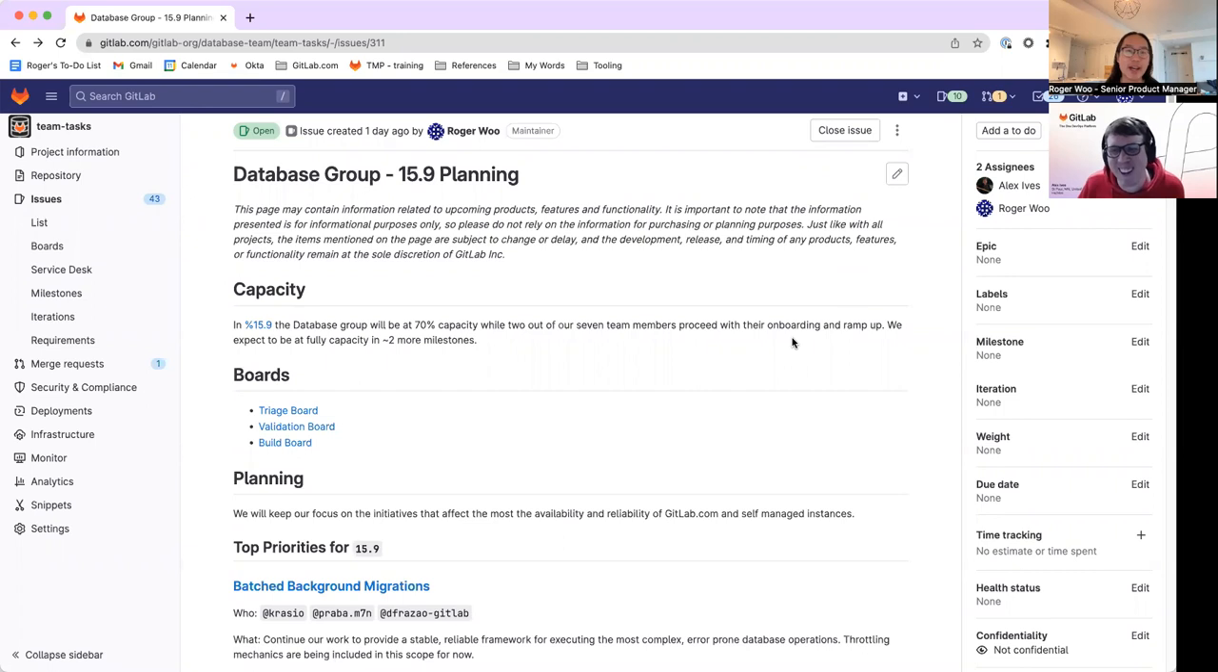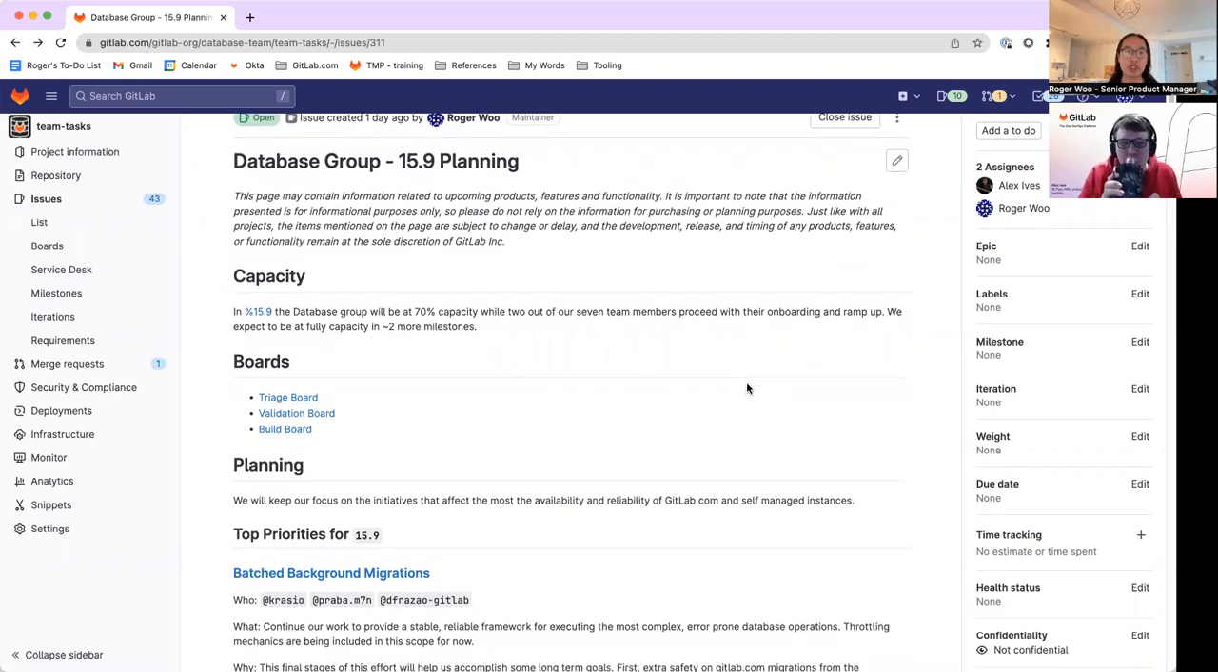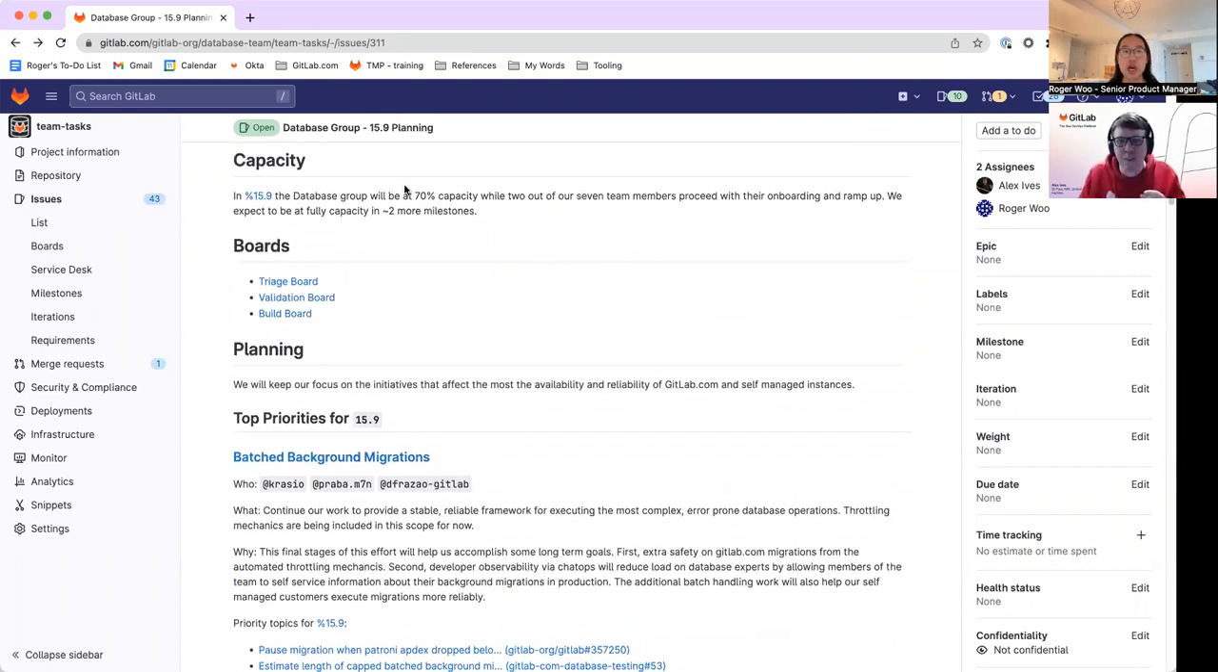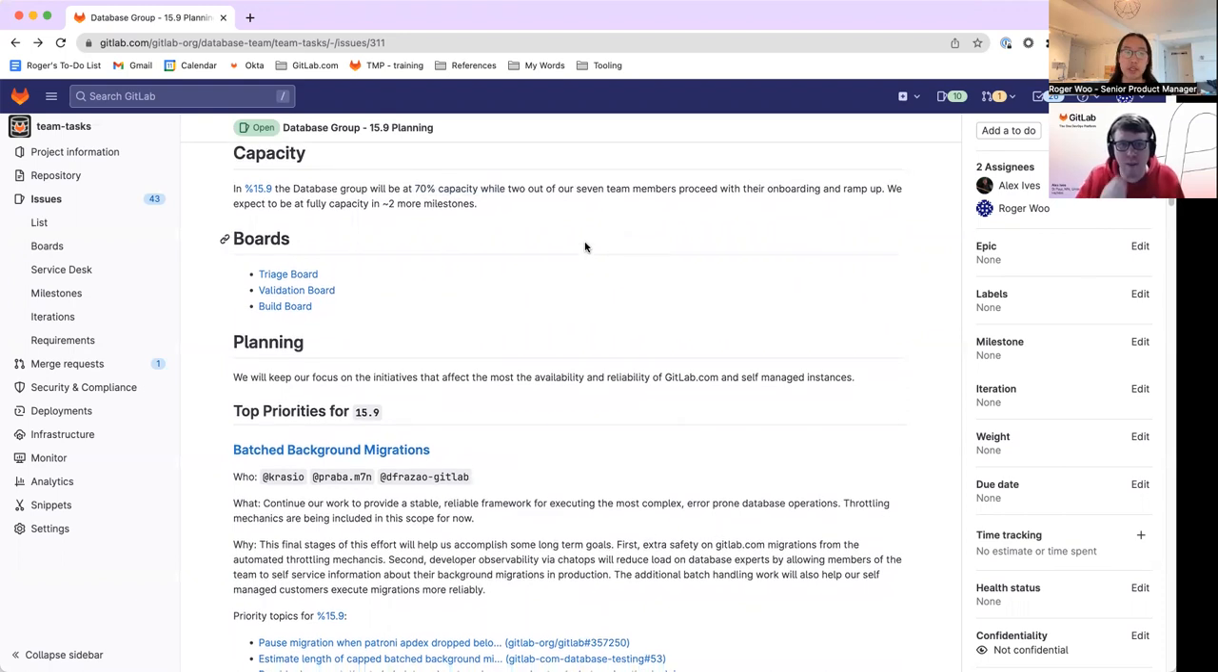We're going to go through what we've got planned and where we are currently, and some of the new directions we're thinking about taking some exploration. So for starters, in 15.9, our team continues to not be at full capacity. We've got 2 out of our 7 members proceeding with onboarding and ramping up, and we're expecting to be at full capacity in about 2 more milestones.